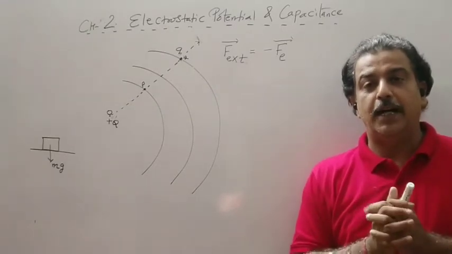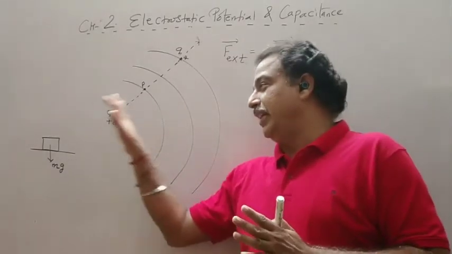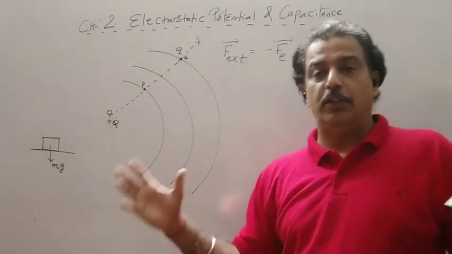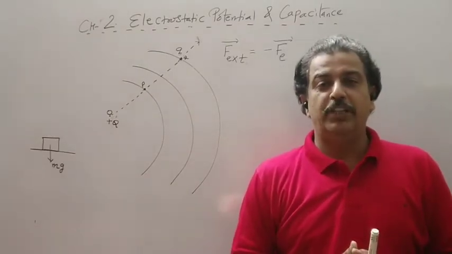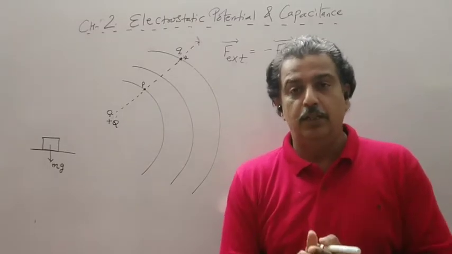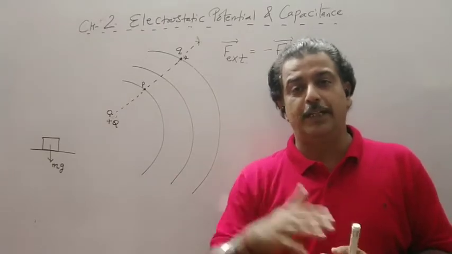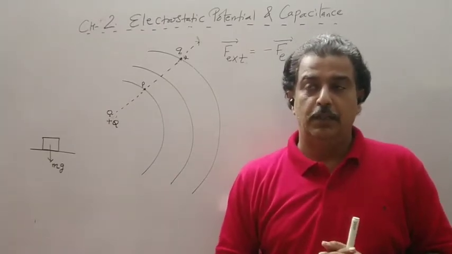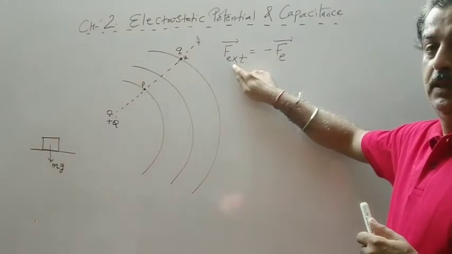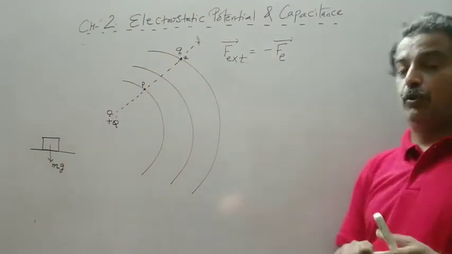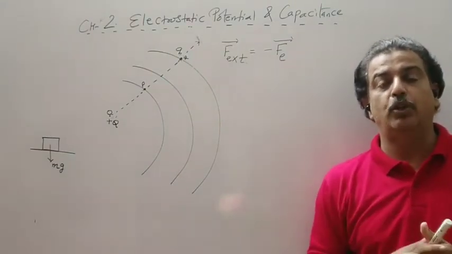So the assumptions are, number one, the source is assumed to be fixed at the origin by some unknown force. The external force which is required should be against the electric force. Now, if you apply the external force opposite to the electric force with the same magnitude, then the resultant force acting on the charge is zero.